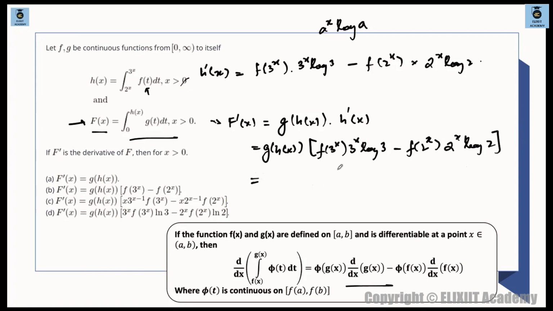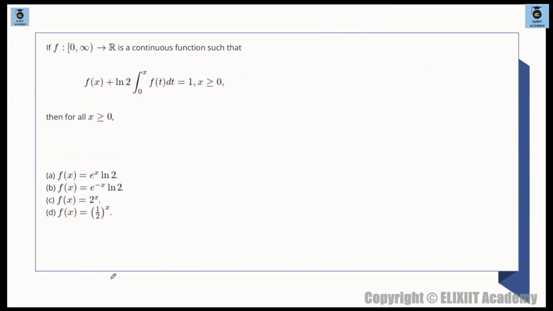So just look at what is here. 3 raised to the power of x, Option D seems right: 3 raised to the power of x times f of 3 raised to the power of x ln 3, and 2 raised to the power of x times f of 2 raised to the power of x into ln 2, and outside we are having g of hx. Option D is correct. Let's solve the next question.